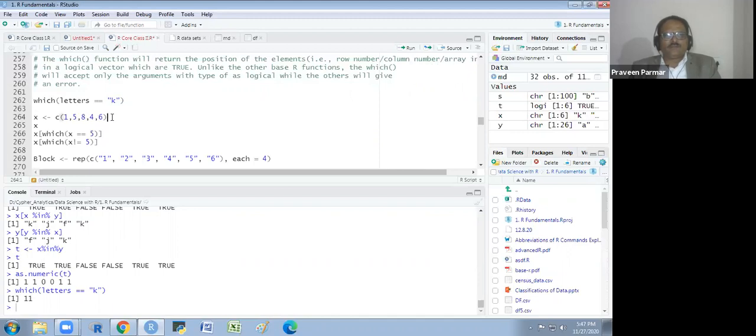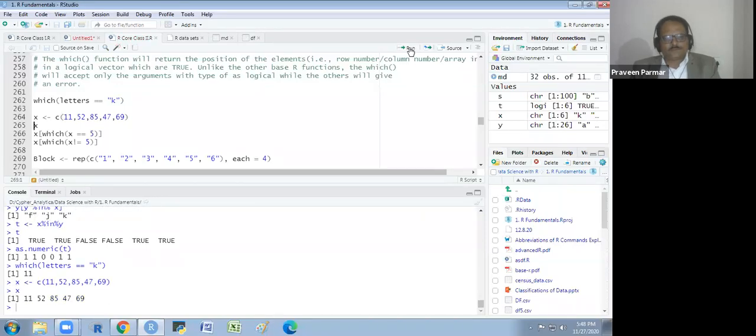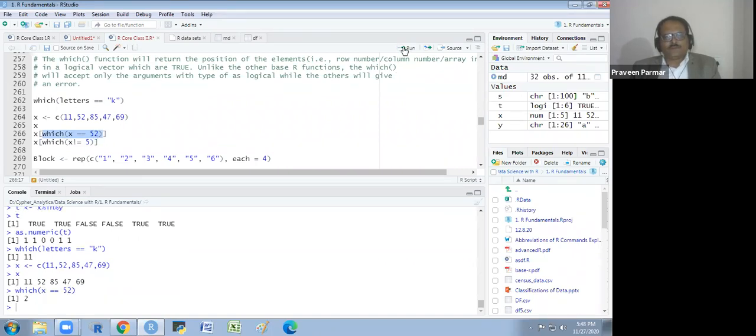If I change these numbers basically, I take this number because the big number, why I am taking, I will tell you later on. I just run this. So this is my vector. And I ask which is equal to 52. X is equal to 52. And I just run the which function only, and you will see the second position is 52.